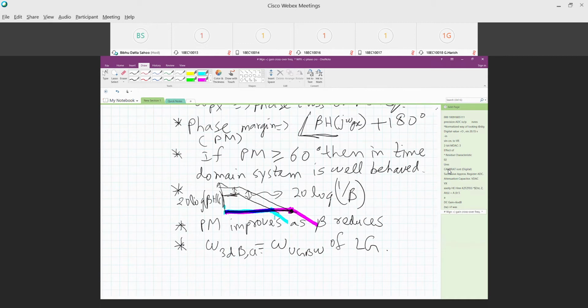Now, typically we build circuits which behave like a two-pole system. Even if there are multiple poles, we build it in a manner that we have a maximum of 2 poles. Okay, what is the meaning of that? If there are more poles, we still make it 2 poles. So I want to state this fact in this manner.